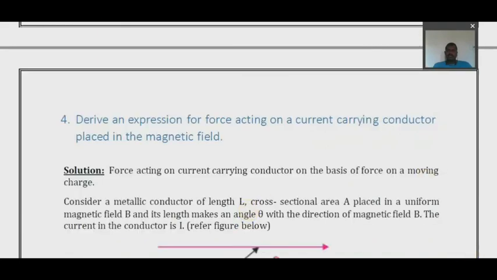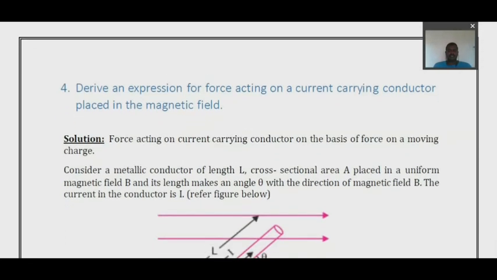The next one is, derive an expression for the force acting on a current carrying conductor placed in a magnetic field. For the first and second questions we have derived expressions. This is the basic for the third question, two parallel conductors carrying current and the force acting. F is equal to BIL sin theta, what we have seen there, this expression is the basic.